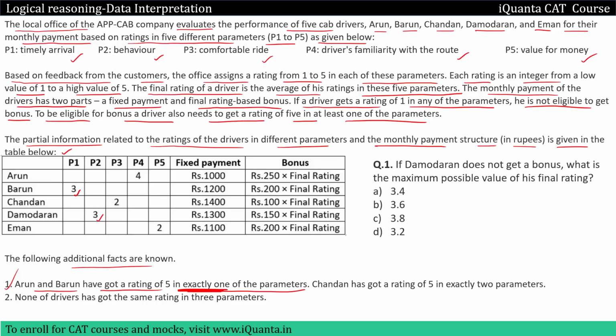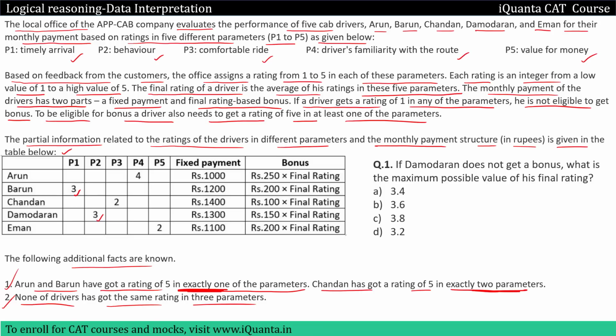Okay. Chandan has got a rating of 5 in exactly two parameters. So for Chandan as well, we've been given that he will get a rating of 5 in exactly two parameters, not more than that, not less than that. Exactly means in exactly two parameters. Then second is, none of the drivers has got the same rating in three parameters. We'll always make sure that while we are providing them ratings, no driver has same rating in three parameters. Okay. So I hope this is understood.